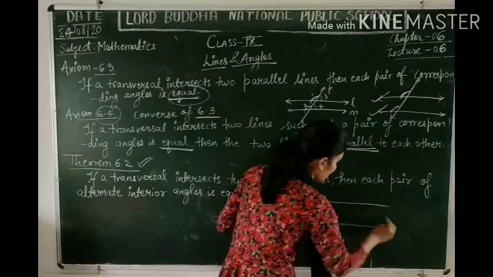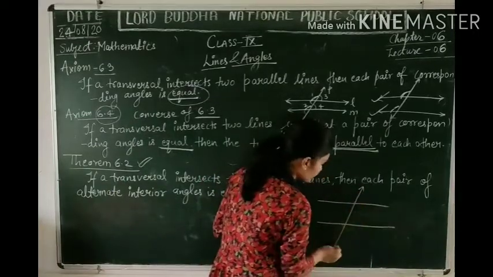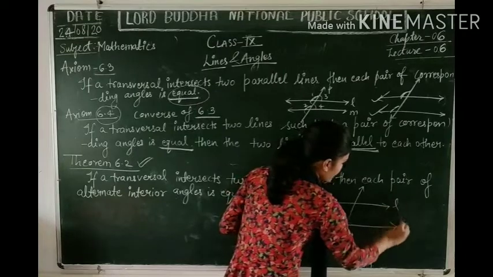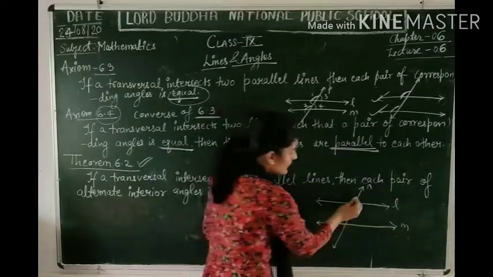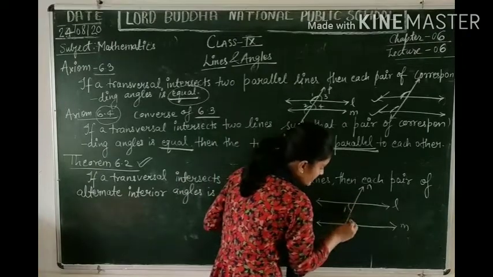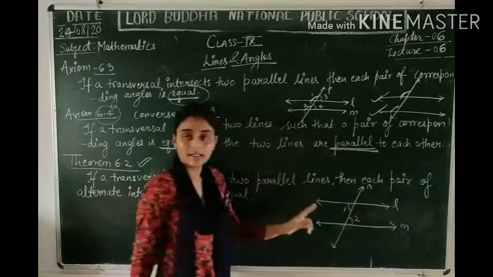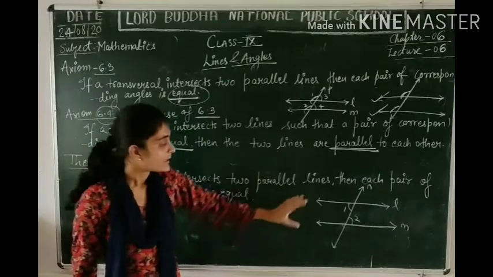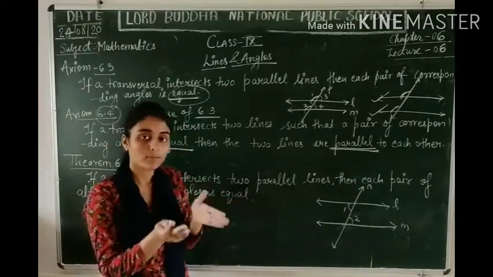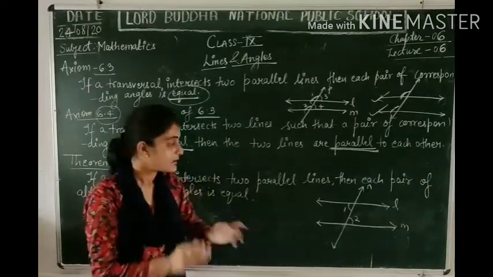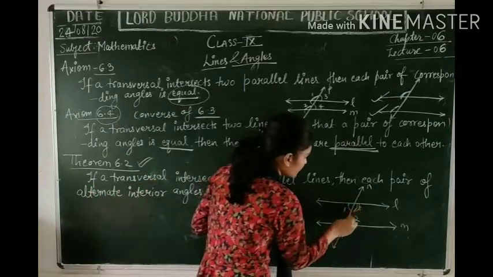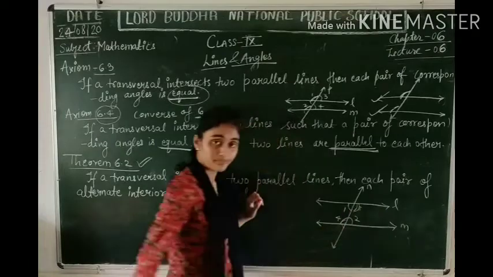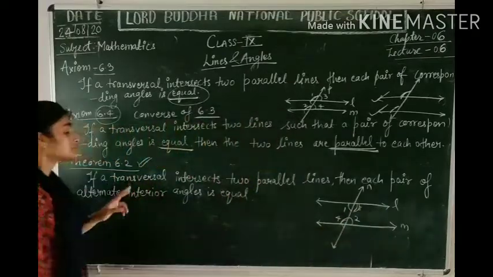If there are two parallel lines L and M, and a transversal N is drawn, like angle 1 and angle 2 are what? Alternate interior angles. Remember, interior angles means they will be formed inside the two lines and they will be at alternate positions, like 1 and 2 and 3 and 4. Right? Remember?